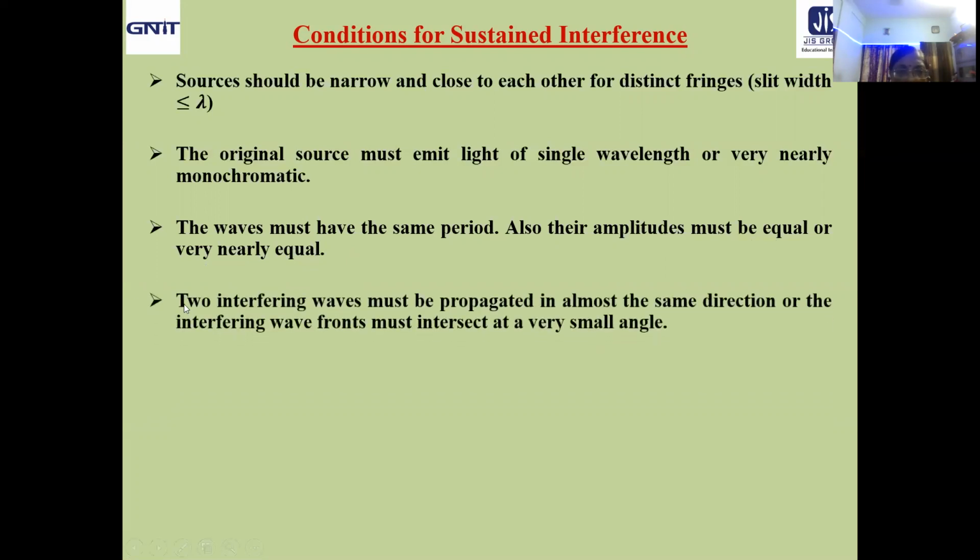Next one, two interfering waves must be propagated in almost the same direction, or the interfering wave fronts must intersect at a very small angle. Definitely, interfering waves must be propagated in almost the same direction. In the last session, we have seen that because we will get the region of superposition very easily, and it will be very helpful if the interfering wave fronts are exactly parallel to each other, or if they intersect, then the intersection angle must be very small.